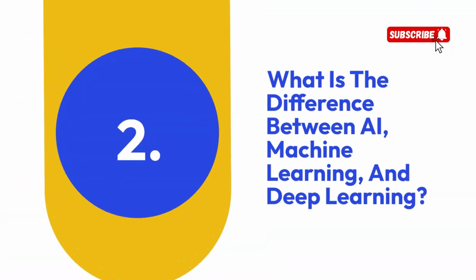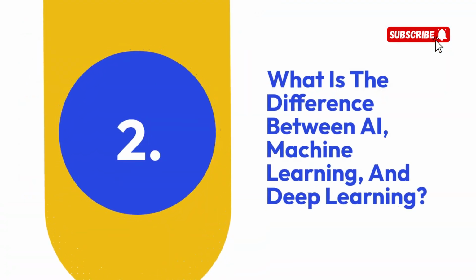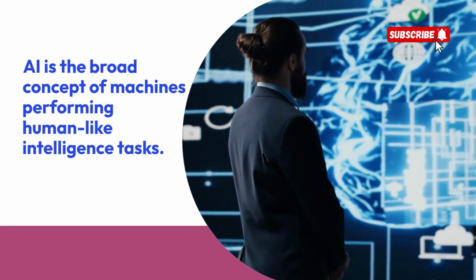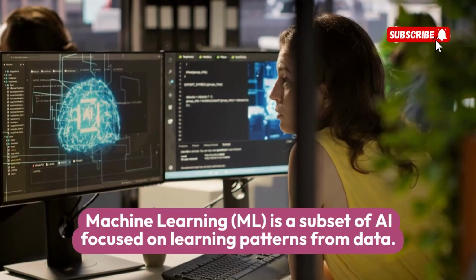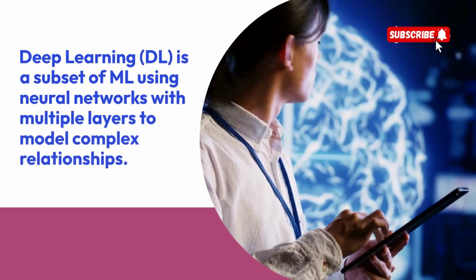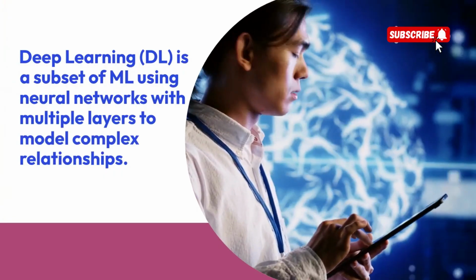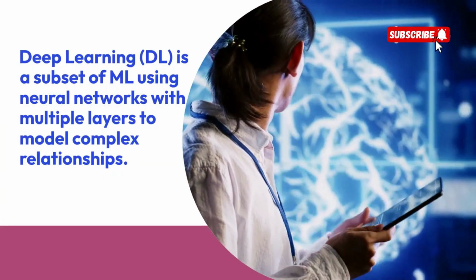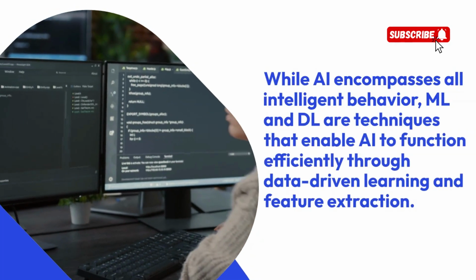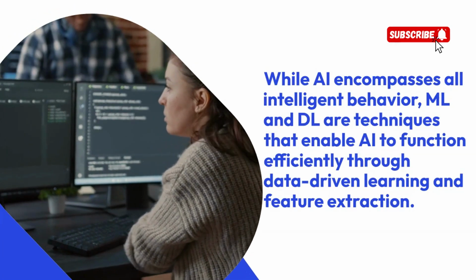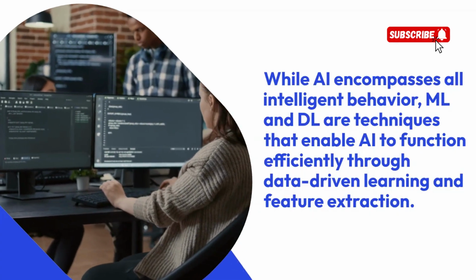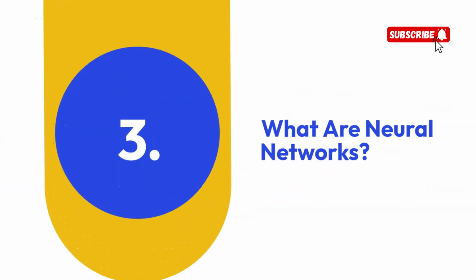2. What is the difference between AI, machine learning, and deep learning? AI is the broad concept of machines performing human-like intelligence tasks. Machine learning, ML, is a subset of AI focused on learning patterns from data. Deep learning, DL, is a subset of ML using neural networks with multiple layers to model complex relationships. While AI encompasses all intelligent behavior, ML and DL are techniques that enable AI to function efficiently through data-driven learning and feature extraction.